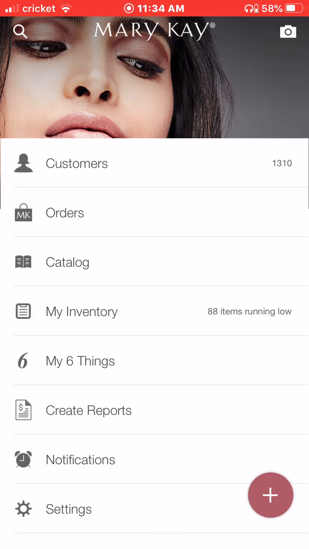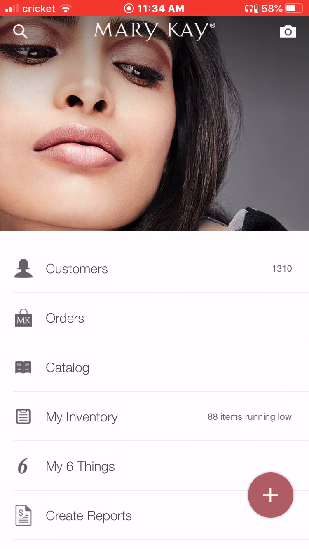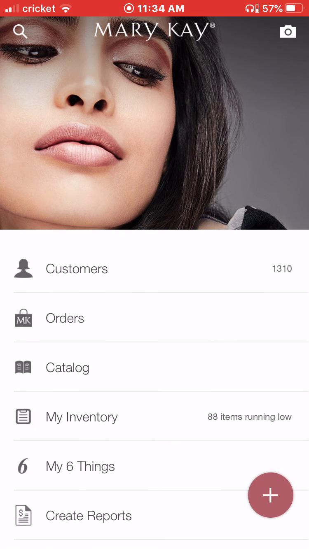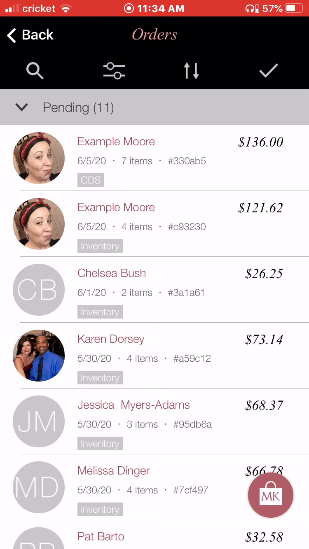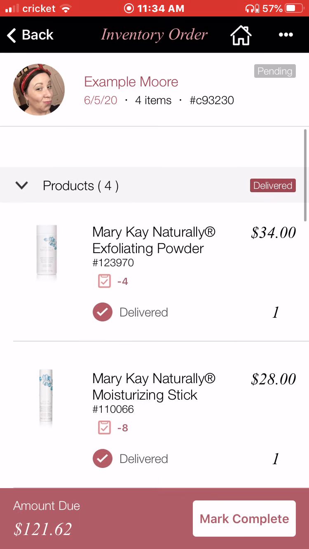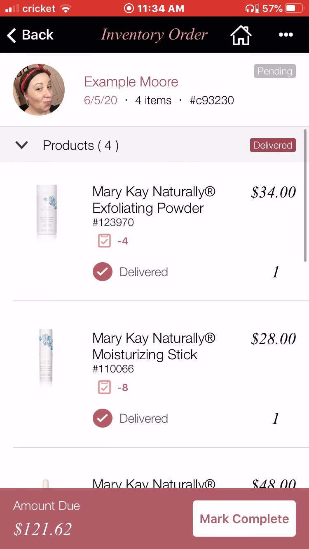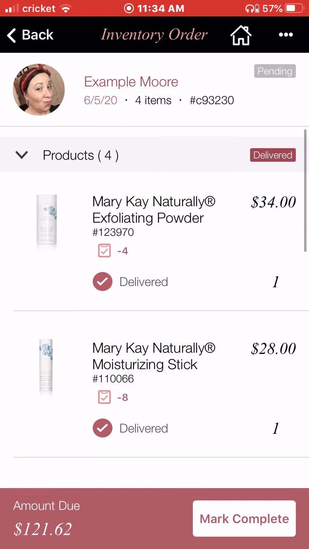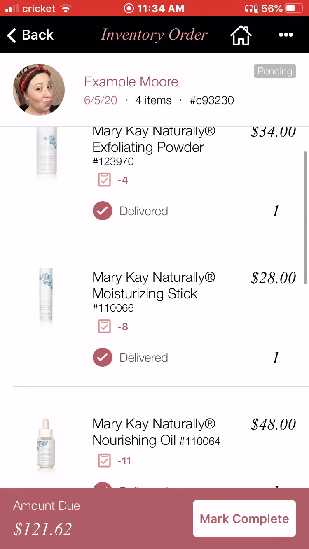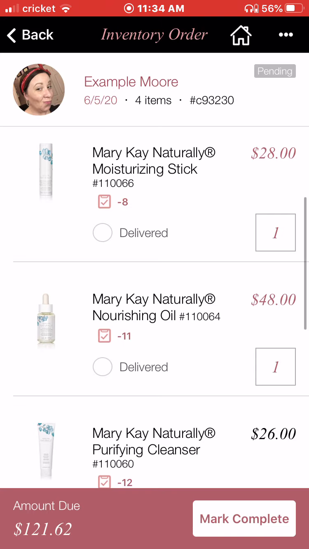Now, there always comes a question: what if I have an order, like they order something, I have something on hand, and I'm doing part of it in person, part of it on CDS? I actually will create two orders. So here's a great example. If I come back in here to my orders and we have these two, let's just say that this was the order of an in-person party or for whatever reason, and I had the exfoliating powder, but I didn't have the rest of these things.